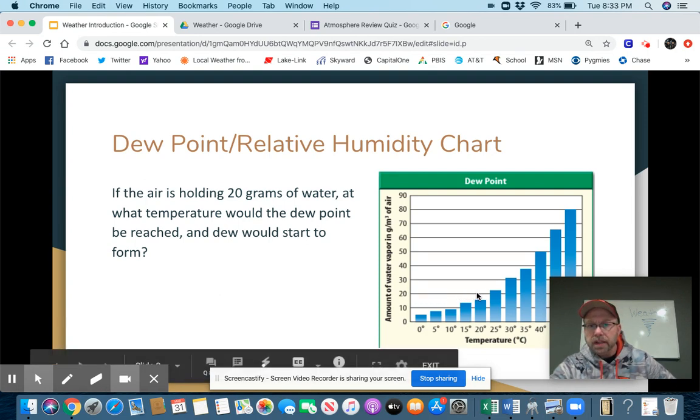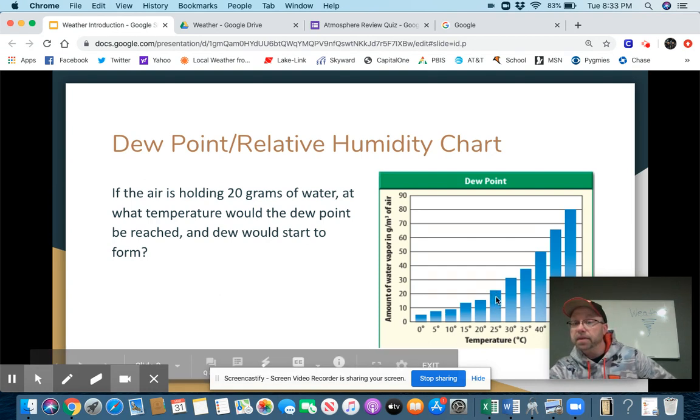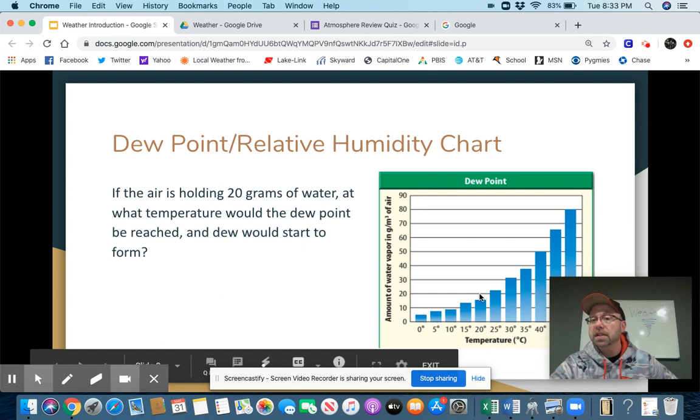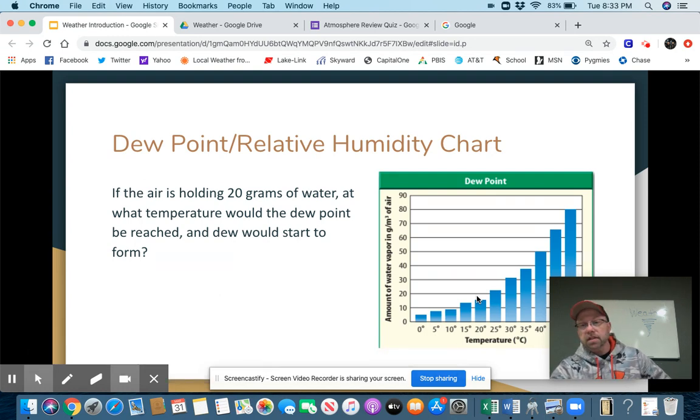And once we get to, well, if it's 25 degrees, it can still hold 20 grams of water vapor. All right. But if we're down here in the 20 degrees, as you can see, the bar doesn't go up to the 20. It can't hold that much. So if the air is 25 degrees during the day, it can hold all that water vapor. If it cools down to 20, it can't hold all that water vapor and condensation forms and dew forms. All right, so that's just one example of a question that can be answered using that chart.